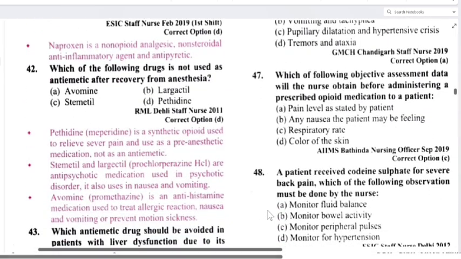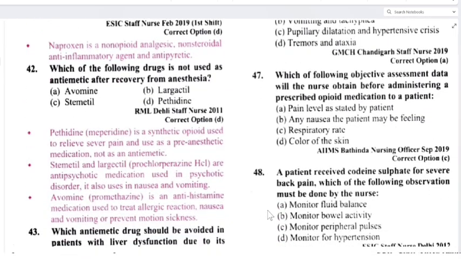Avomine, largactil, then stimetil and pethidine. Option D, pethidine. Okay. Pethidine में क्या है? It is a synthetic opioid used to relieve severe pain, not for anti-emetic, है ना? They have asked that emetic drug कौन सा नहीं है? Clear? So this is used for pain. So obviously this is not an anti-emetic. See, used as pre-anesthetic medication, not as anti-emetic.